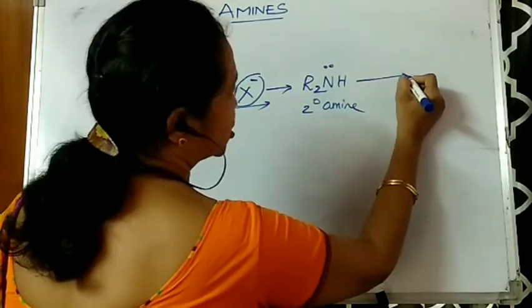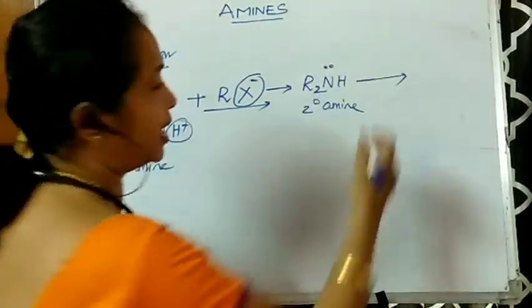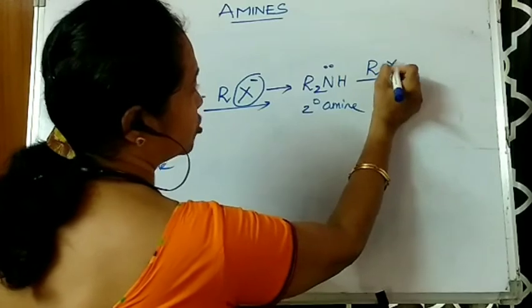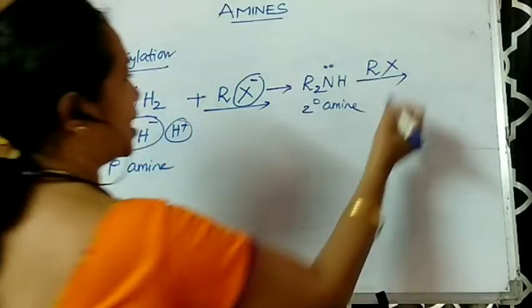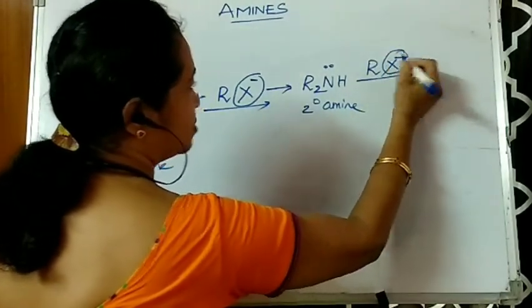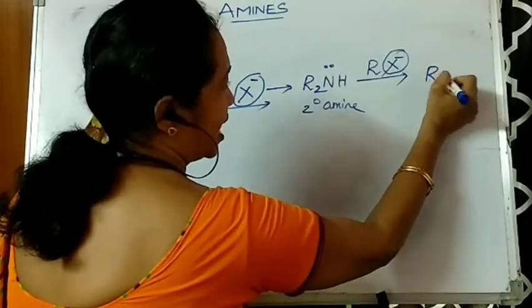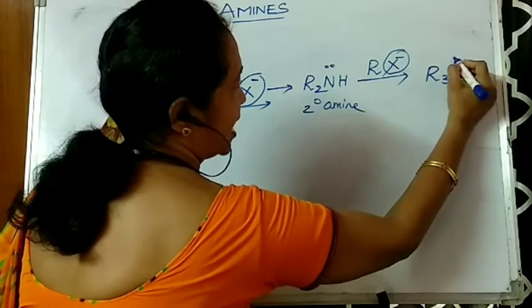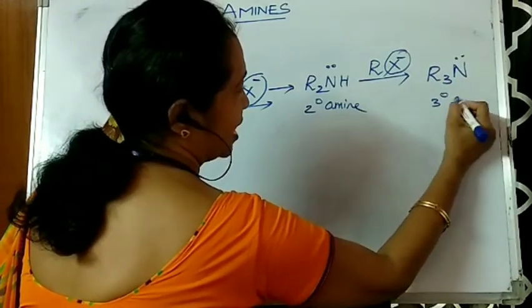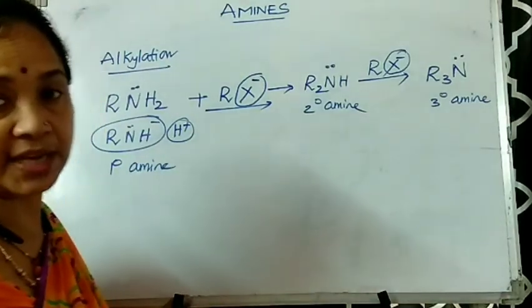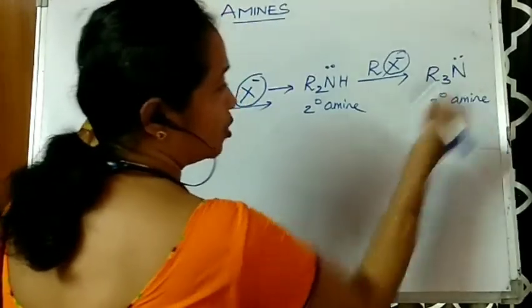This 2 degree amine still acts as a nucleophile. It undergoes another nucleophilic substitution reaction with RX, where again an X minus is substituted by this amine. You will get R3N, which is a 3 degree amine. This tertiary amine also acts as a nucleophile because it has a lone pair of electrons.